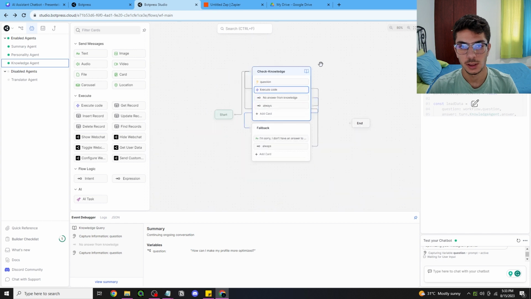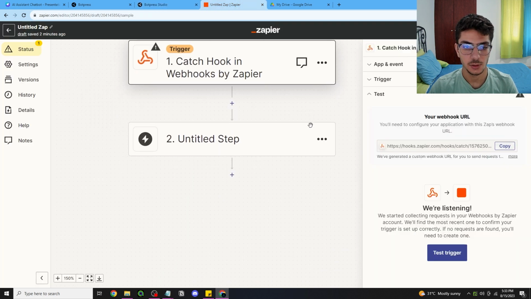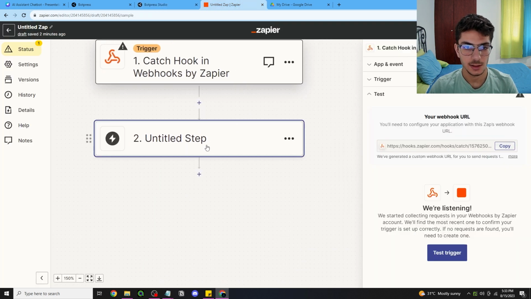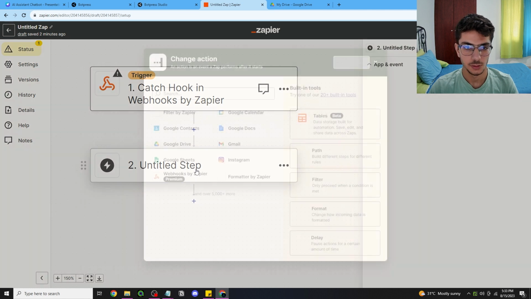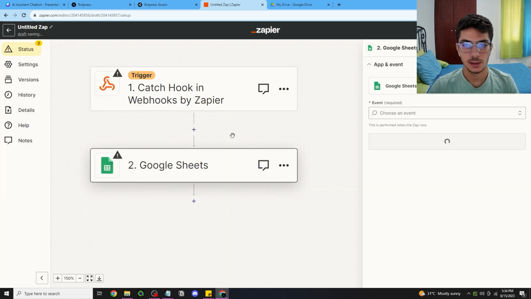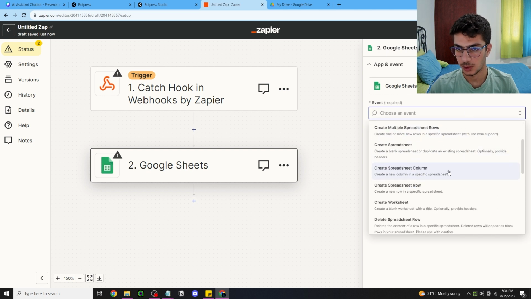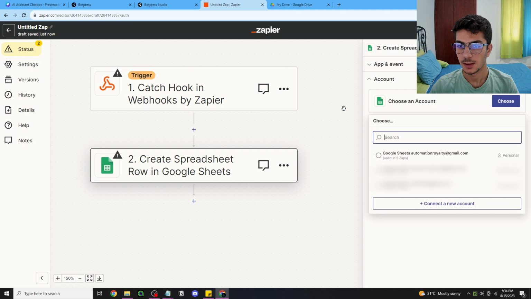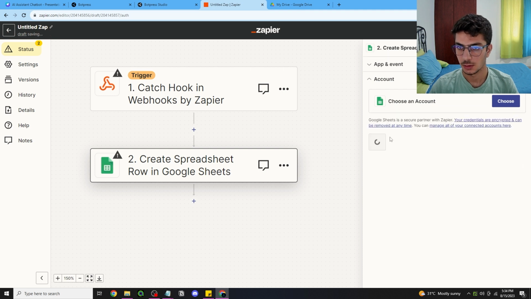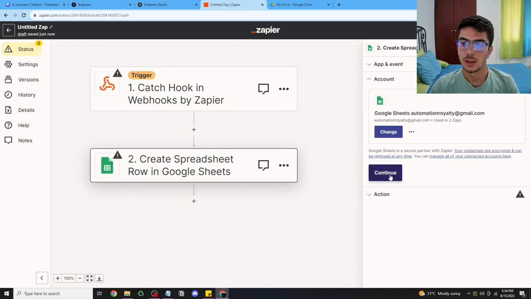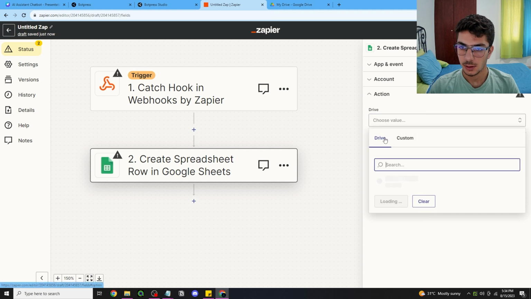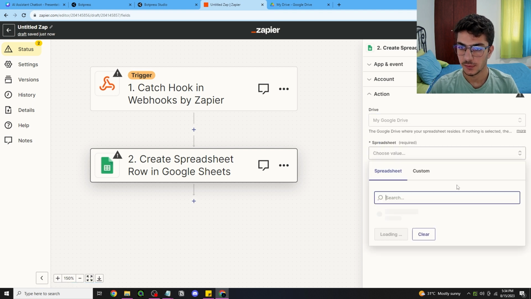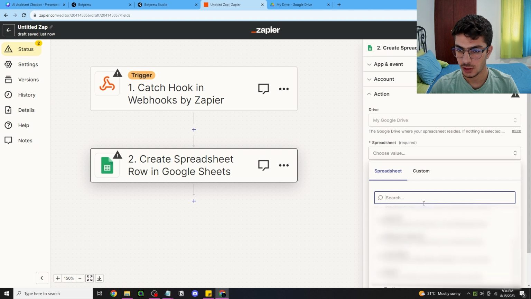What we need to do is go on to Zapier and also add a step, and this step would be to add the data to Google Sheets, right? We want to store it on there. So what I'm gonna do is create spreadsheet row. All right, choose an account, automation royalty, continue. Okay, I'm gonna choose Google Drive, and right here we have to choose the spreadsheet.